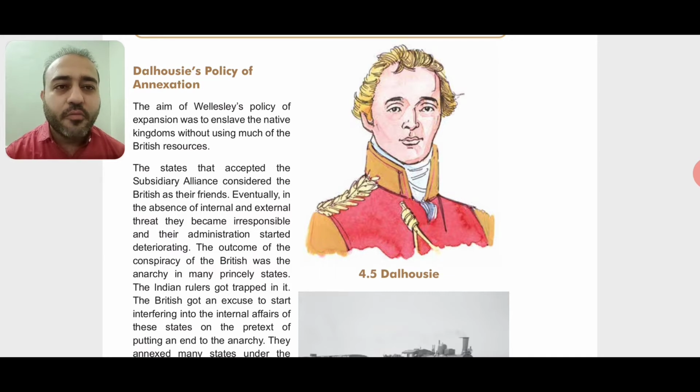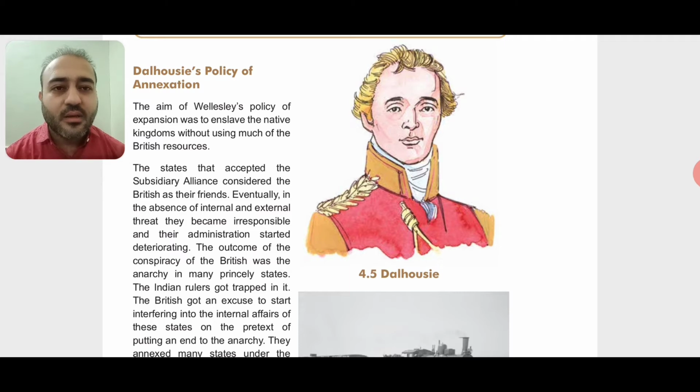The aim of Wellesley's policy of expansion was to enslave the native kingdoms without using much of the British resources. Right, so his policy was such in which the princely states who had accepted the subsidiary alliance had to maintain the British army, and they had to keep one representative of Britishers in their court, royal court.